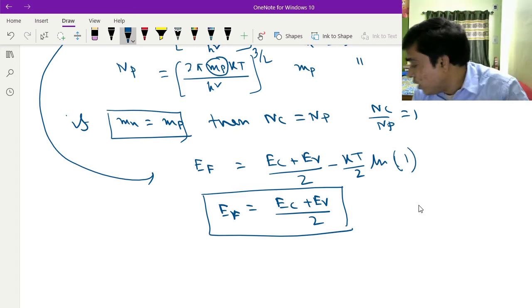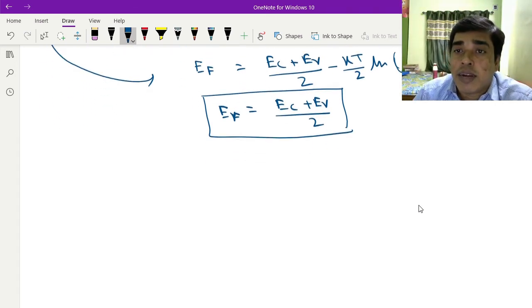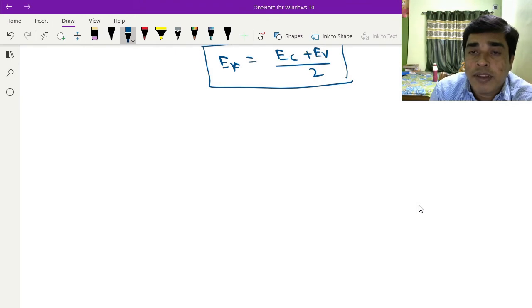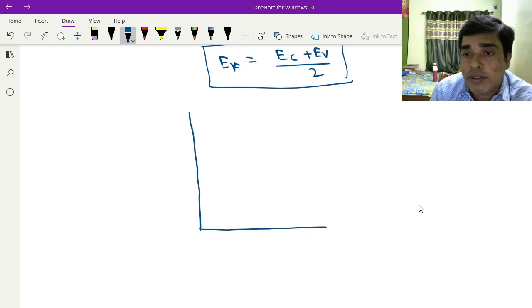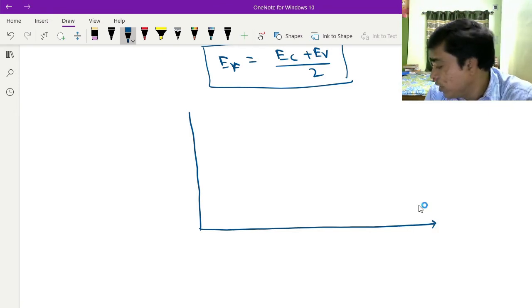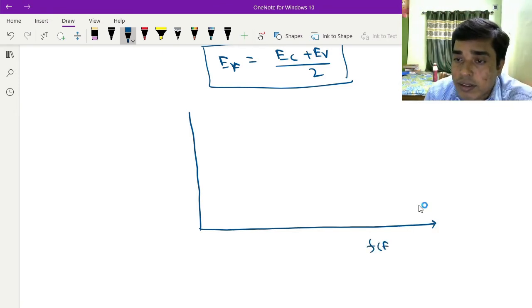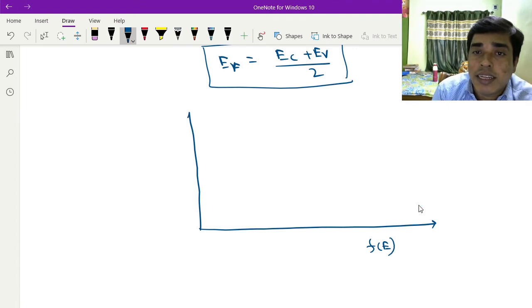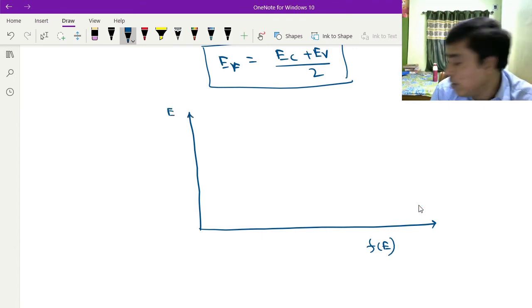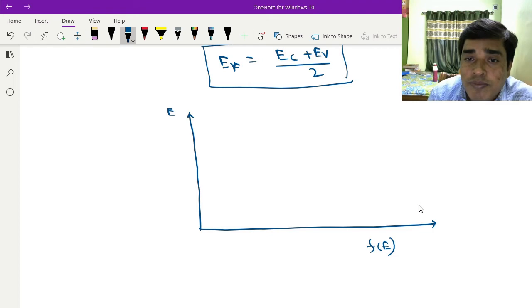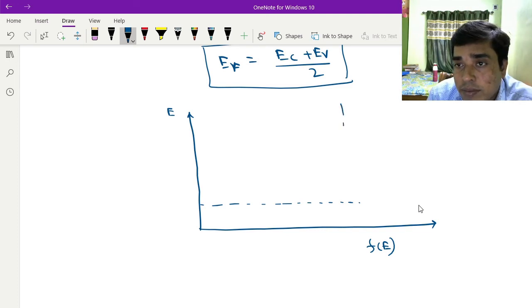Okay. So if I draw the diagram, what will be the diagram? Suppose this is Fe, and this is energy. The maximum value of Fe is 1 and this is 0.